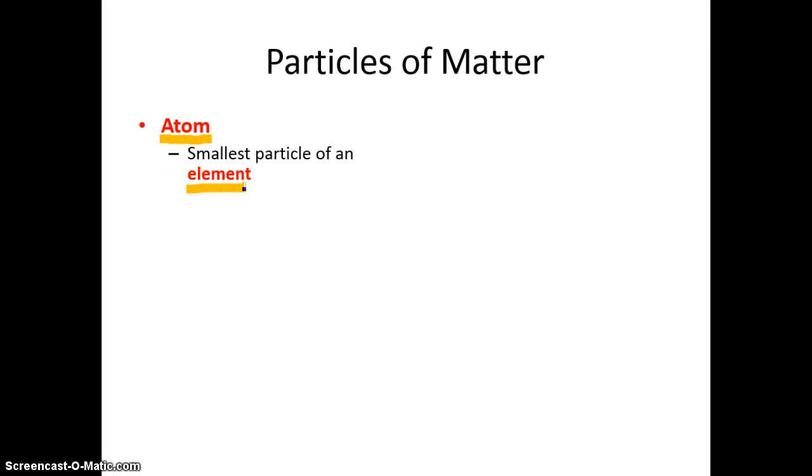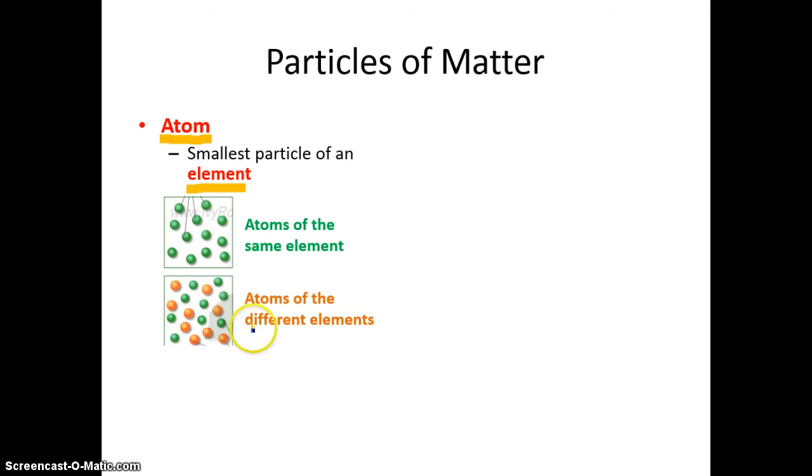You'll see in your diagram on your sheet, here's some atoms of the same element, and you can tell that just because they're the same size and they're the same color. So we'll just call this the element green. So notice everything is green. Sometimes you can have atoms of different elements in a sample. So in this case we have orange elements and we have green elements. So it's kind of a mixture of different elements.